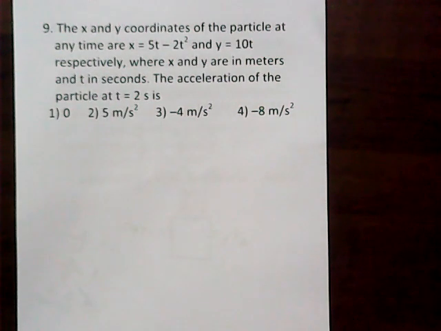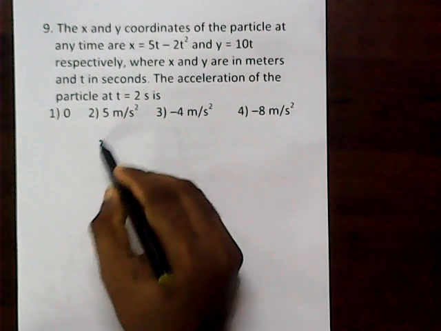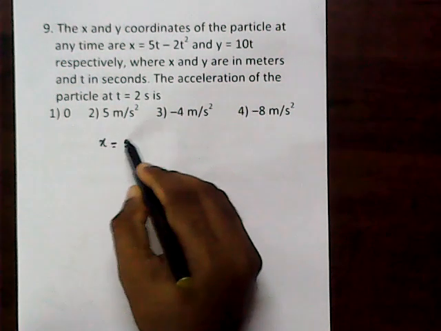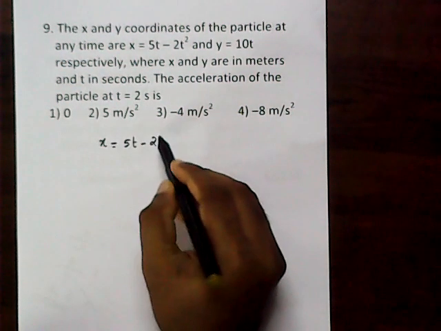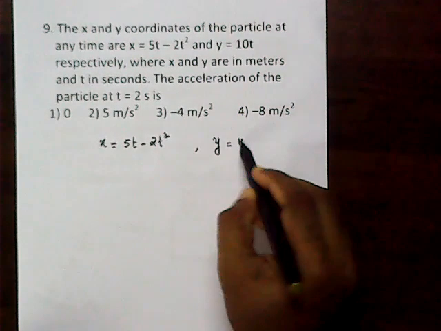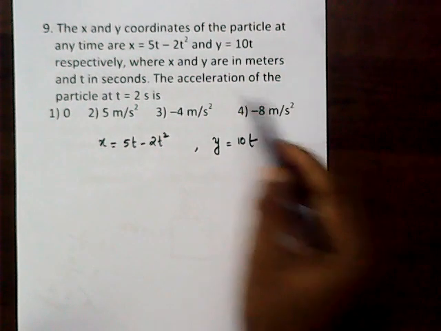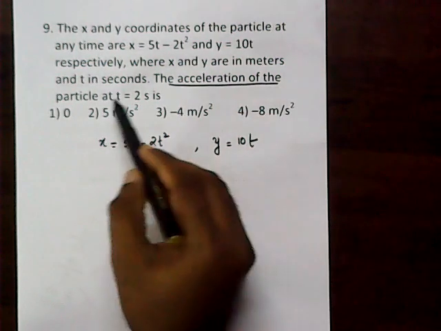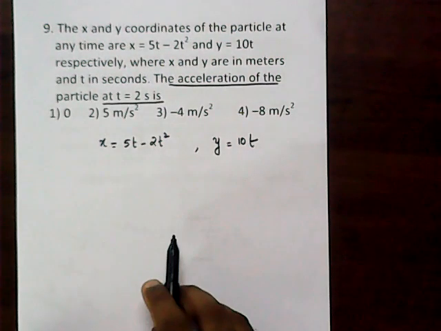The x and y coordinates of the particle at any time are given: x is equal to 5t minus 2t square and y equal to 10t. The acceleration of the particle at t equal to 2 seconds is.